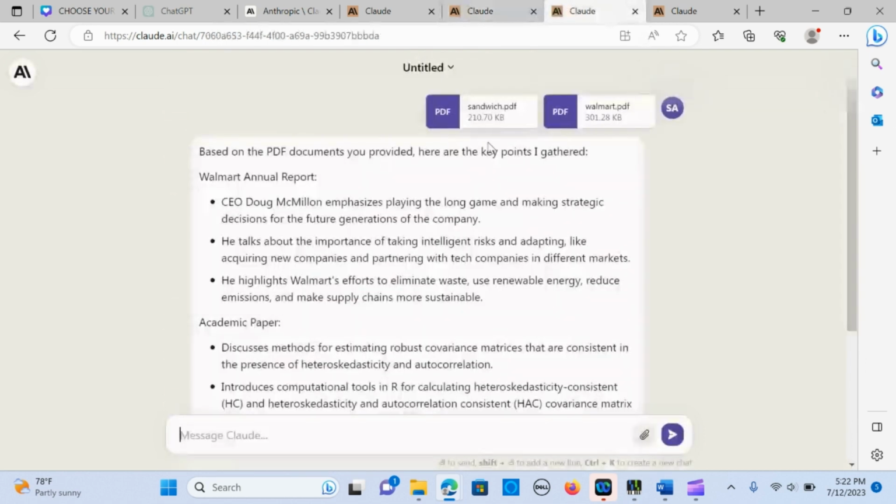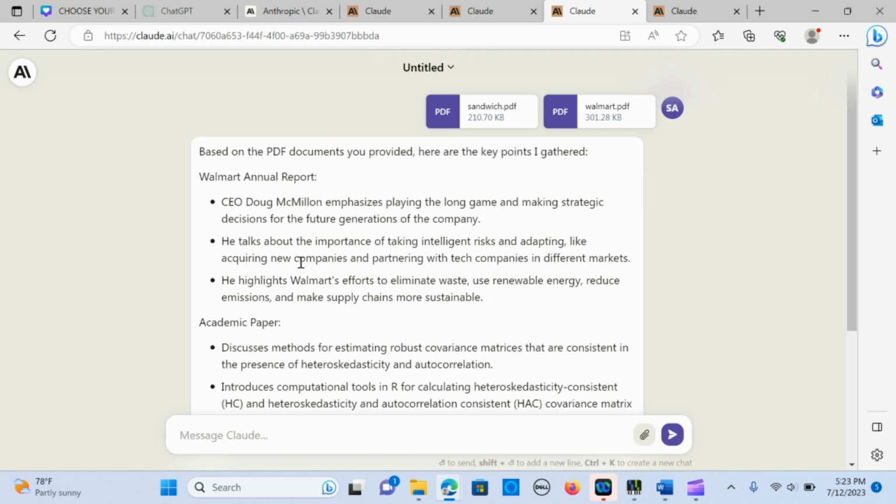The second thing I did was I wanted to see the performance of the PDF, right? So the maximum it can go is I think 10 megabytes each, right? That is so awesome. So you can upload so many PDF files and analyze each of them. So you can really see here that I uploaded two documents and it gave me, based on the PDF documents you provided, here are the key points.